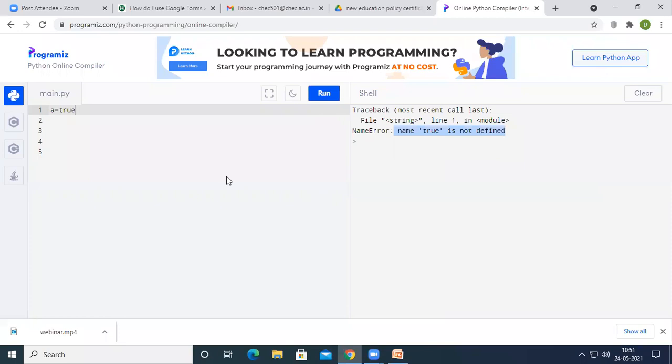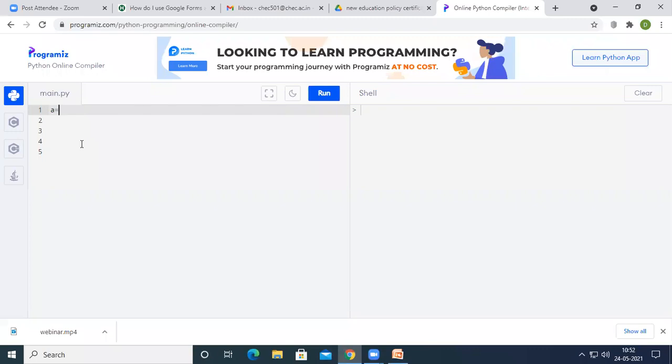If you want to make it a string, you can maintain single quotes and that will be okay. We don't get any error. But if you write A equal to true within the single quotes, now A is a variable of string data type, but I want A variable as a Boolean data type.